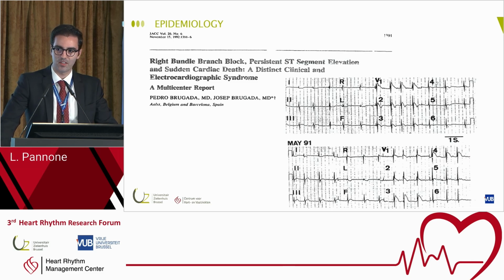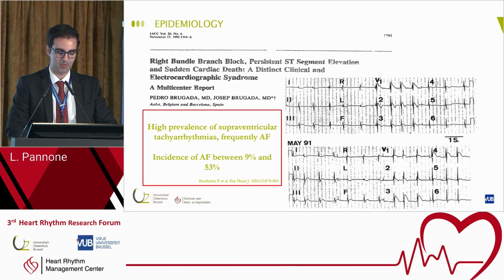So we know since the first paper by Pedro and Josep Brugada in 1992 that patients with the Brugada syndrome have a lot of different arrhythmias, and atrial fibrillation and supraventricular arrhythmias are part of the syndrome. We know that patients with the Brugada syndrome have a high prevalence of supraventricular tachyarrhythmias, frequently atrial fibrillation. And the incidence of atrial fibrillation is between 9 and 53% in this population.